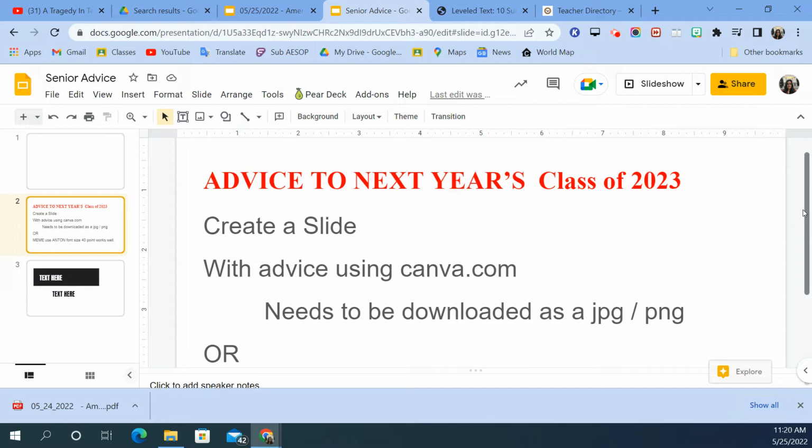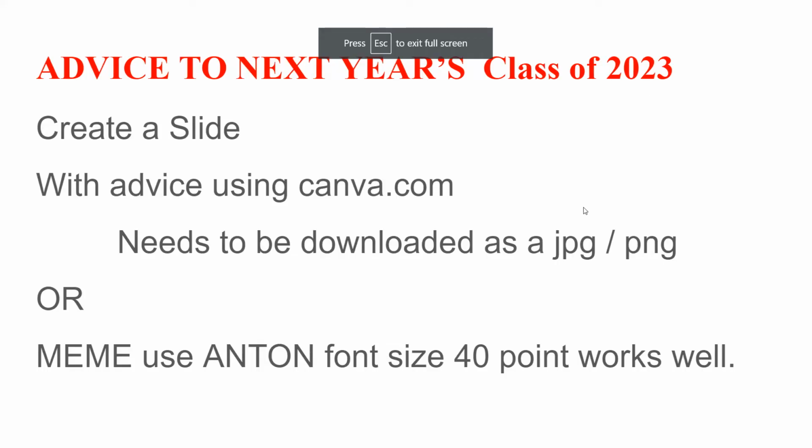And also, so you can see the various lengths of them. Some of them have a little bit more to say than others. Again, it doesn't have to be just about this class. It could be classes in general. It could be about college applications, scholarships, just about advice that you would give a class of 2023. And that's what this slide is telling you about: create a slide with advice.